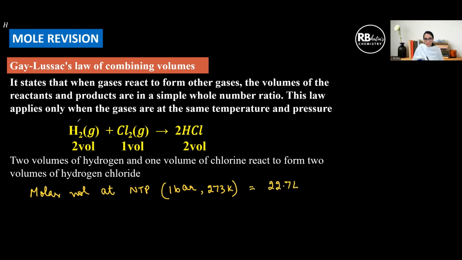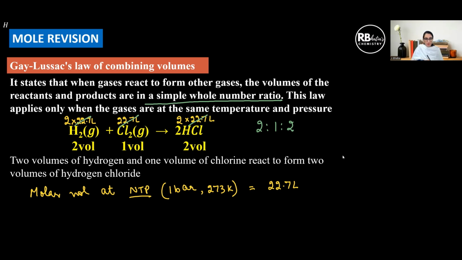So if I apply that concept, 2 into 22.7 liter at these conditions will combine with 22.7 liter of this to form 2 into 22.7 liter of this, which means if we cancel off this common number, we get the ratio as 2 is to 1 is to 2. And this is what the law says, that the gases combine in simple whole number ratio.